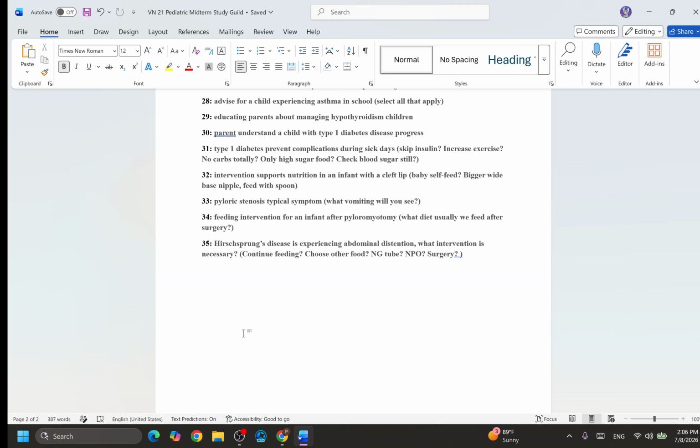So don't get excited right away. Oh, now the baby can eat right now, so let me give the whole food. Do you think that's appropriate? Do you think the parents suddenly tell you, okay, now my baby can eat, let me give the whole milk, let me feed the baby with solid food? Does that make sense? Yes or no? So what diet do we usually feed the baby after surgery? Actually not just a baby, it's the same for an adult after surgery. What diet do we usually start with from the beginning?